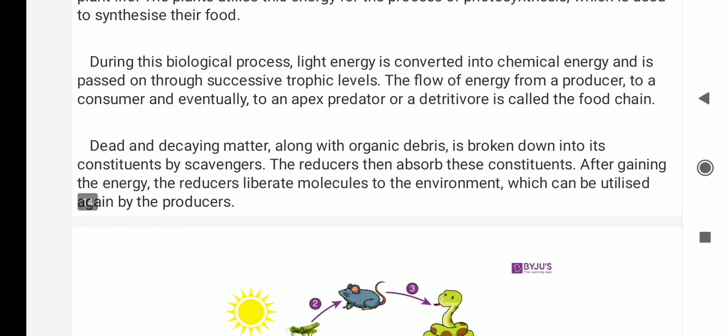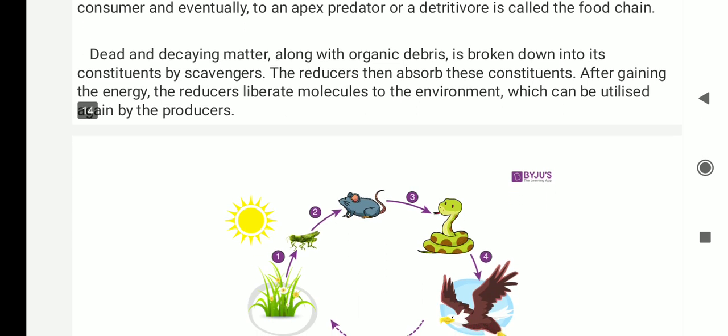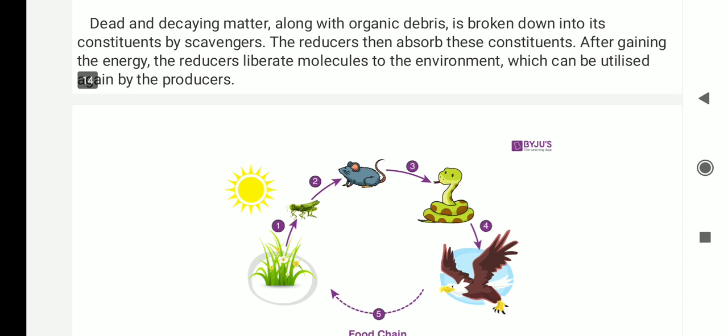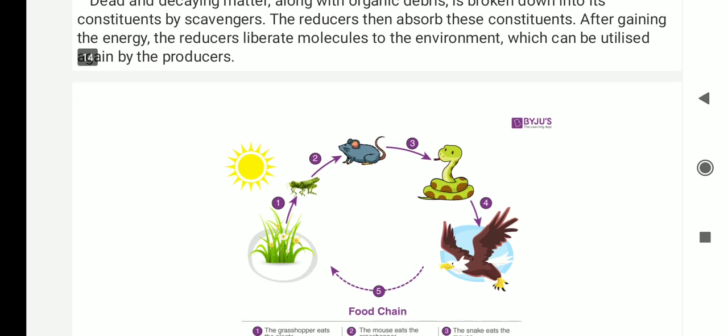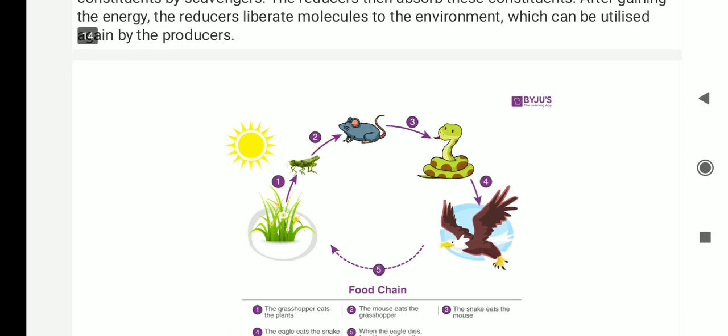Dead and decaying matter along with organic debris is broken down into its constituents by the scavengers. The reducers then absorb these constituents after gaining the energy. The reducers liberate molecules to the environment, which can be utilized again by the producers.